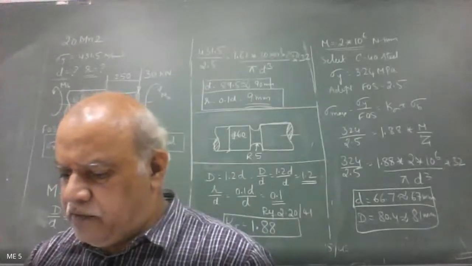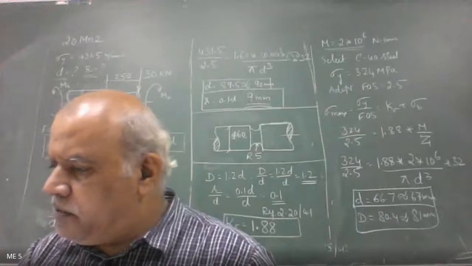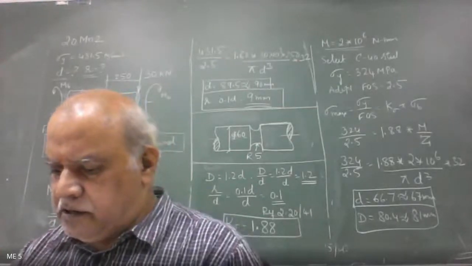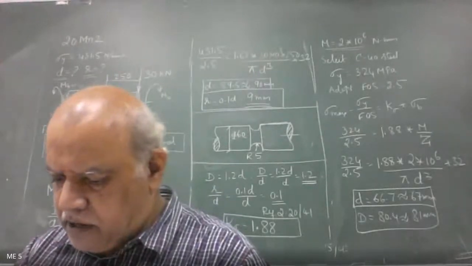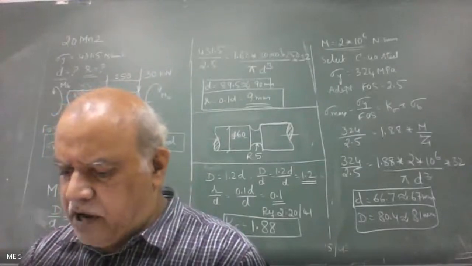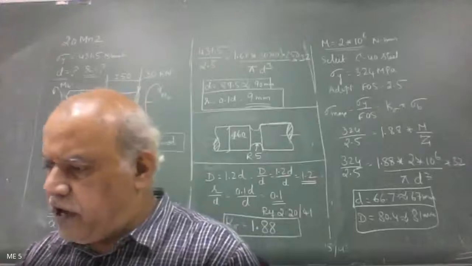Excuse me, sir, which table, sir? 2.22 only, no, sir? 2.22, yeah. I'm getting 1.53, sir. 1.5. One second. It is for 0.1 of r by d value. D by d is how much? 1.2, correct? Yes, sir. Somewhere around 1.3. So 0.1, third curve. It is around 1.5, around 1.55, correct? Sir, it's the fourth graph. The fourth curve, from the top, fourth curve. Okay.